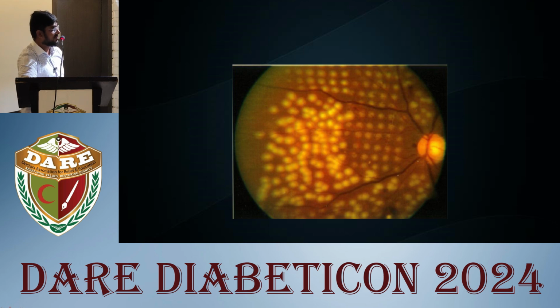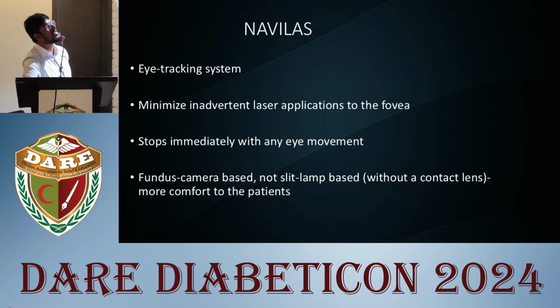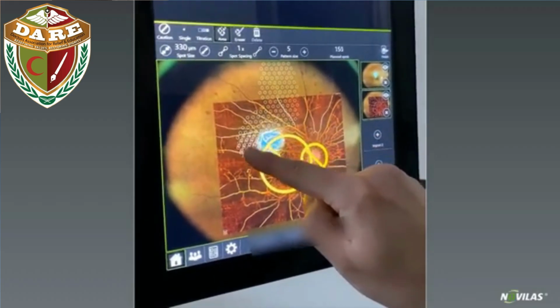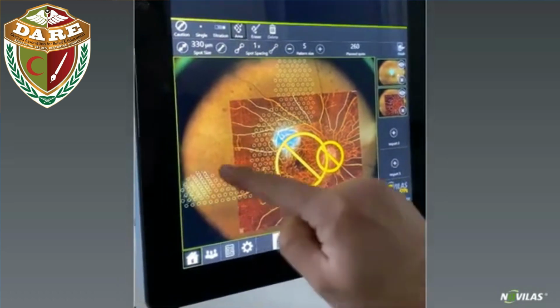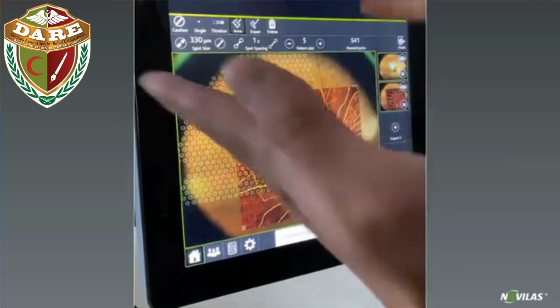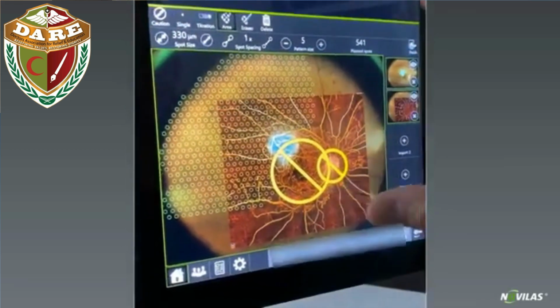Now, one more advancement in laser is Navilas, which is a navigated laser delivery system, which has an eye tracking system, which minimizes inadvertent laser application to the fovea and other important structures, and it stops immediately with any eye movement. It is fundus camera based, and without the usage of a contact lens, so that's the reason patient will be more comfortable while performing this laser. So you can see here a defined area is marked for a laser, and it is performed automatically by the machine itself, and if there is any movement, it stops immediately.